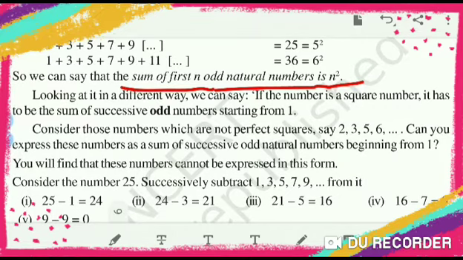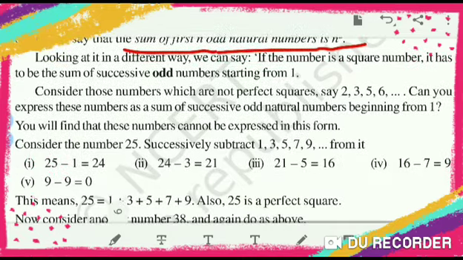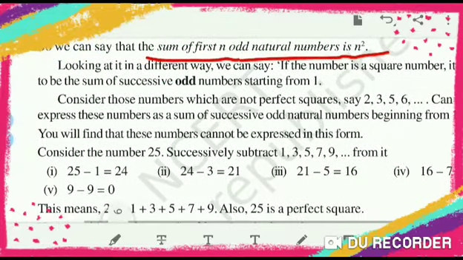Now if we consider other numbers which are not perfect squares, like 2, 3, 5, 6, can you express these numbers as the sum of successive odd natural numbers beginning from 1? Let us check here. You will find that these numbers cannot be expressed in this form if the number is not a square.